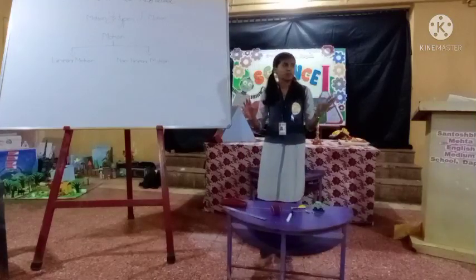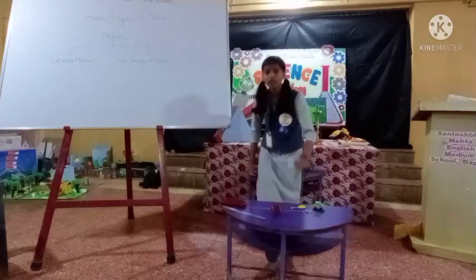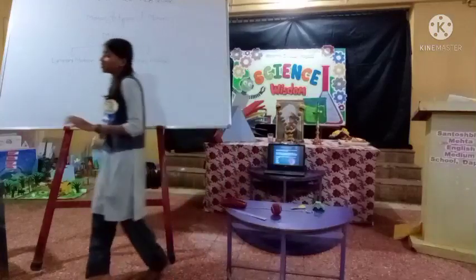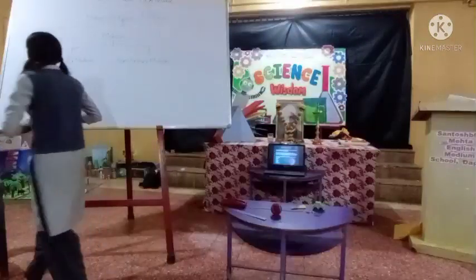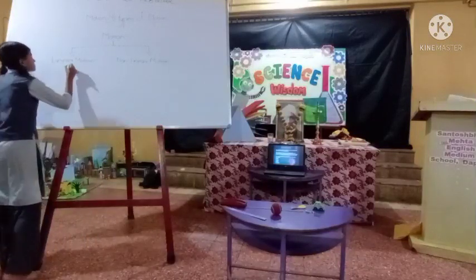Means any direction. So now, in linear motion there are two subtypes.